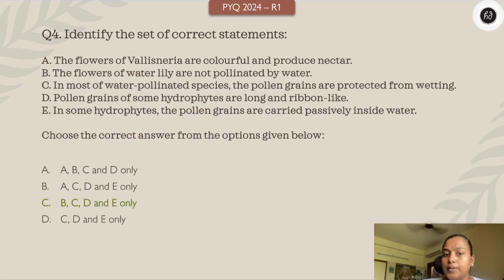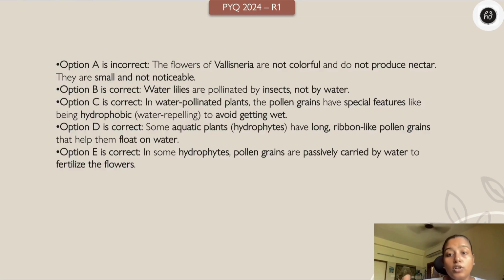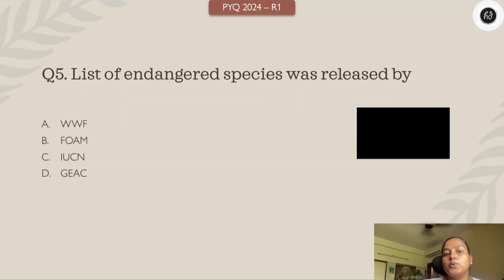But the other things, if you see, water lily not pollinated by water, true, because it's pollinated by insects. Then the pollen grains are of course hydrophobic in nature. That's why they are not getting wetted. Option D also, certain hydrophytes have ribbon-like pollen grains for floating. And E, yes, pollen grains are passively carried by water to fertilize. That is also true. So, except for A, all others are true. Moving on to the next question.